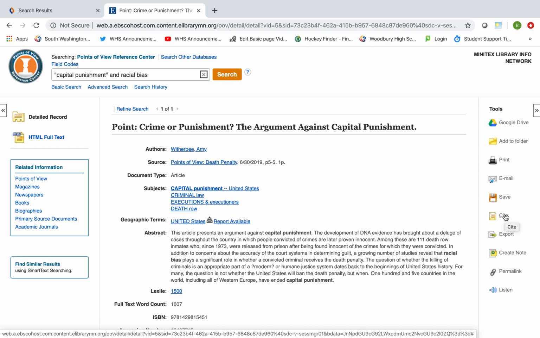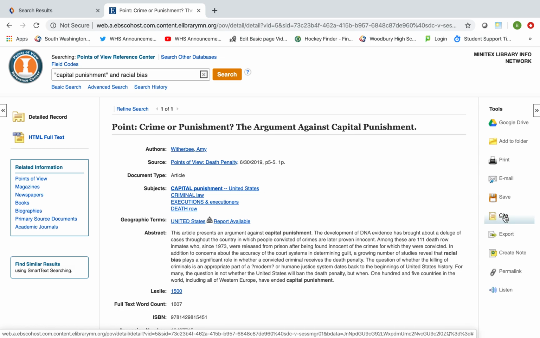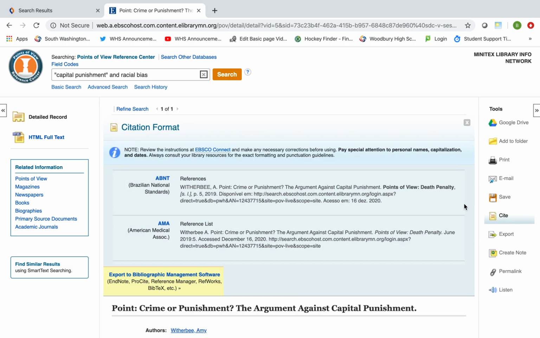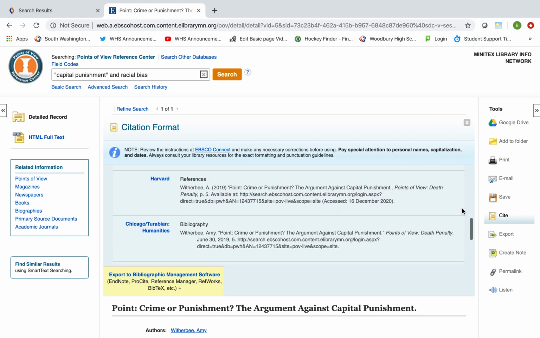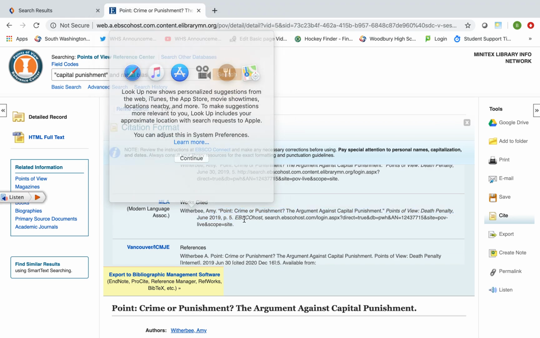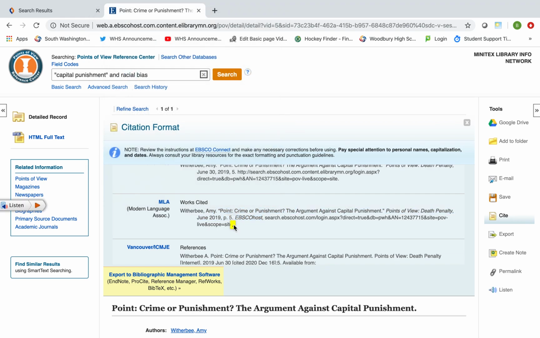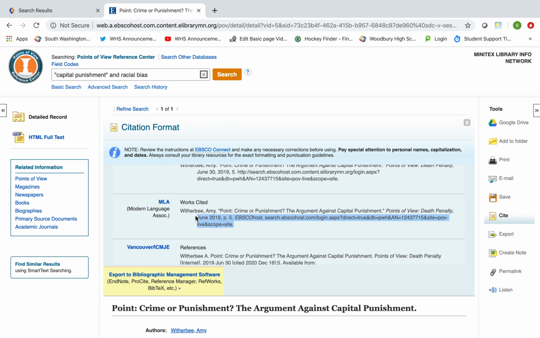But most importantly, always when you get to an article that you may or may not use, I would always cite it, which is clicking on Cite. I'm going to scroll down to MLA, which is the citation format we use at Woodbury High School. I would then copy and paste that information and put it into a Google Doc, and that way I know that I can access it later.